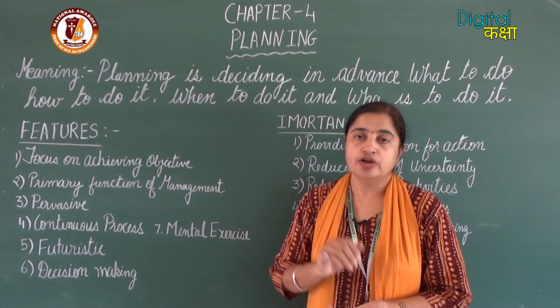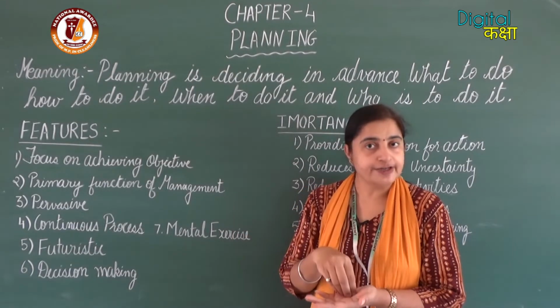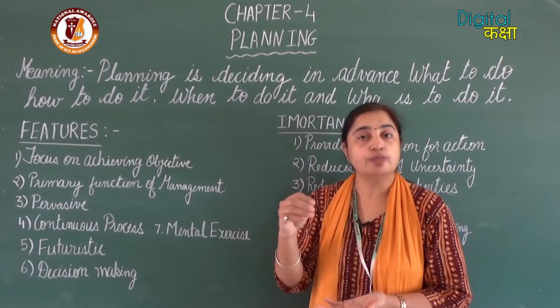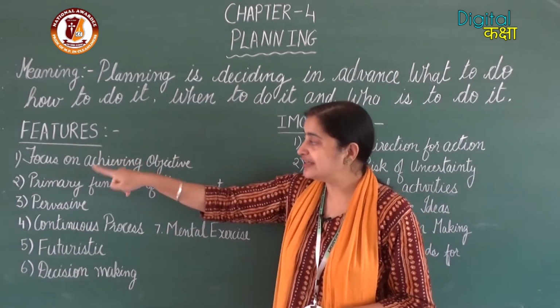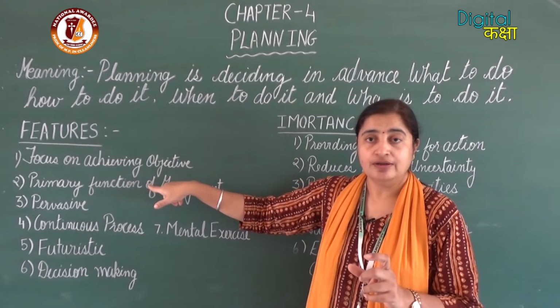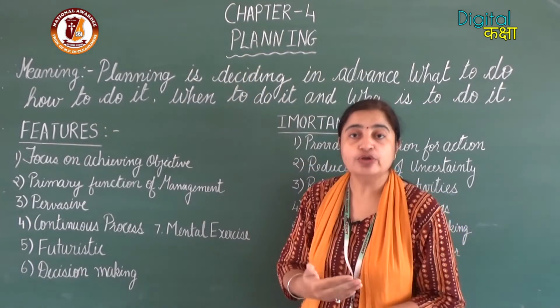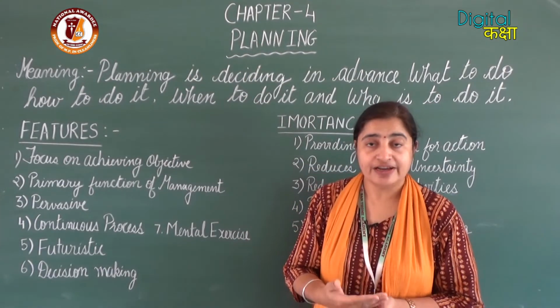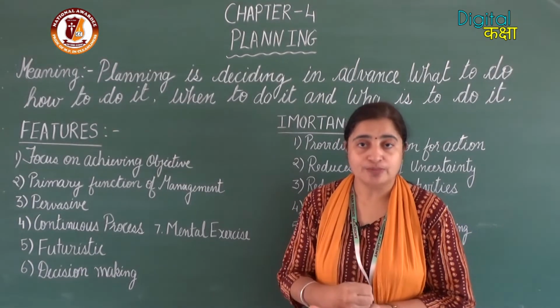Now when you have that in your mind, you are going to plan for it. So you are focusing your plan on that goal, and on that goal you are going to plan which way you are going to work. So planning always needs to have a goal or an objective to work towards.